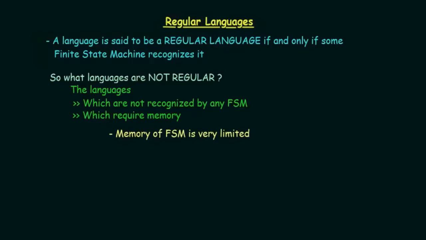Whenever we are talking about the limited memory of a finite state machine, what is happening is the state transition, whenever we are going from, let's say, Q1 to Q2, these states, wherever it is currently lying, are going to be occupied by the memory, or whatever the input alphabet is going to be applied on the state, and what the next transition is going to be. All of these are going to be stored inside the memory of the FSM, so it cannot contain anything apart from it.